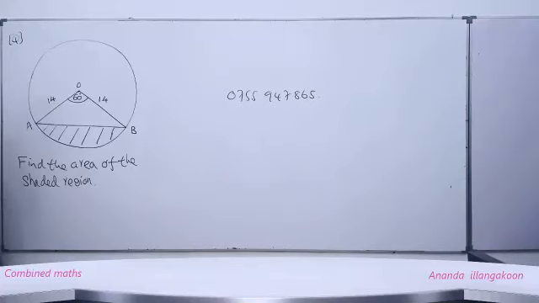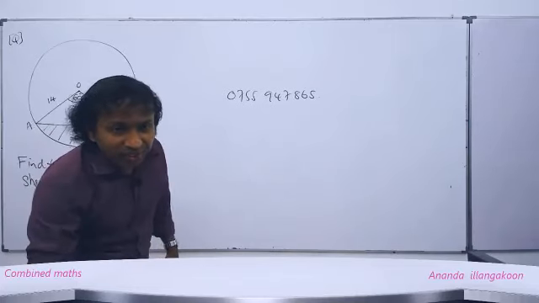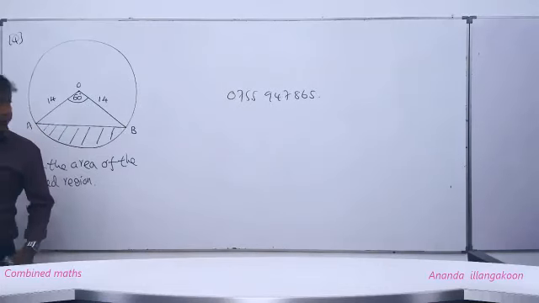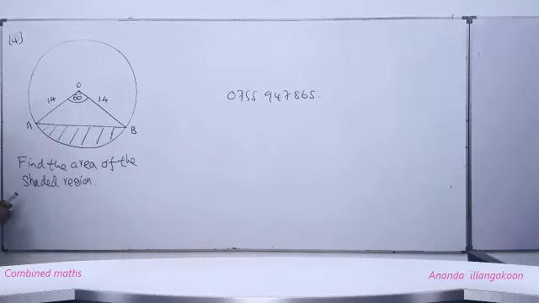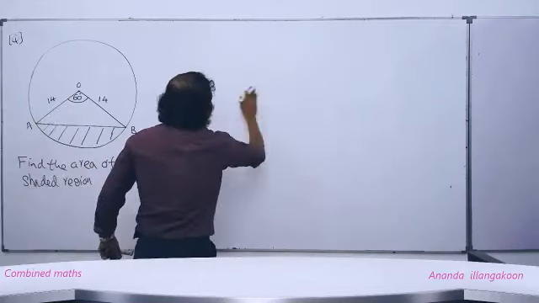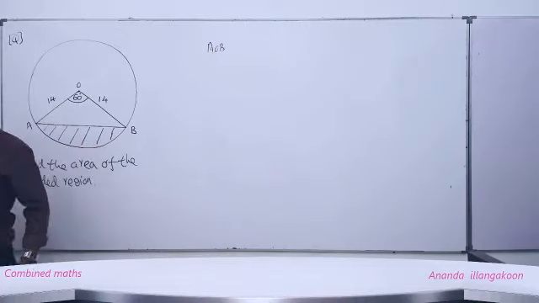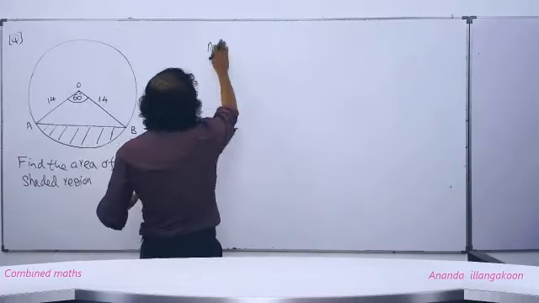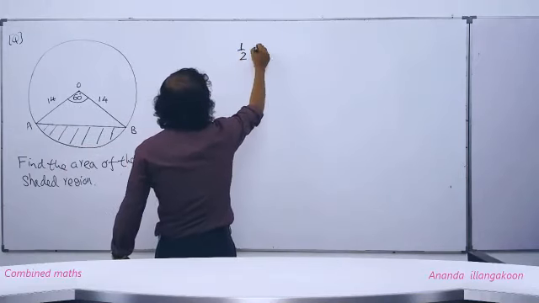Here, can someone tell me how to find this AOB sectorial area? You can't speak because I got muted. Now, people, this AOB sectorial area, you can write by using the formula we just found. What is that? Half theta r square.